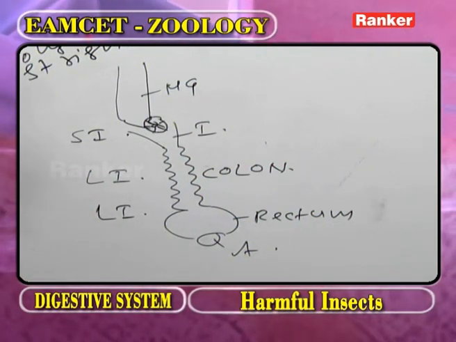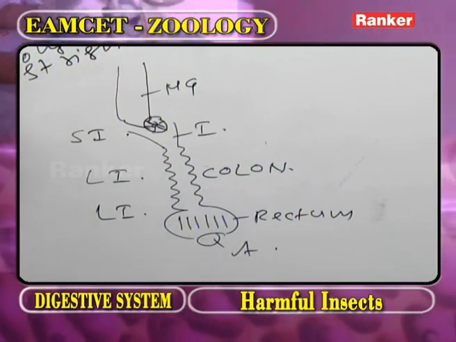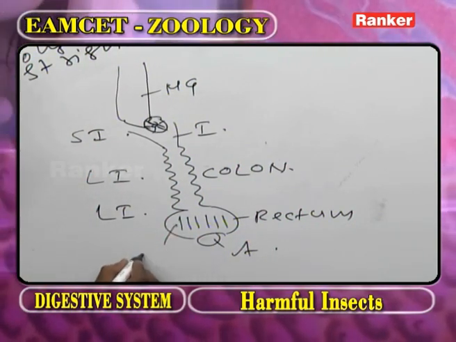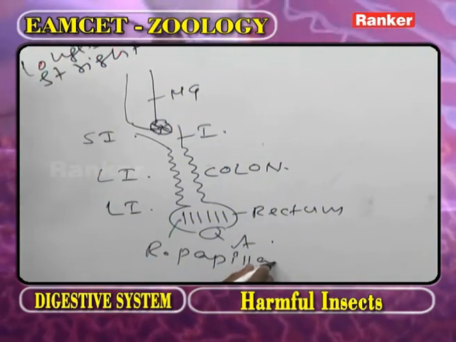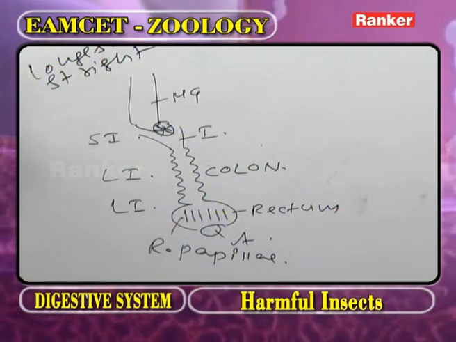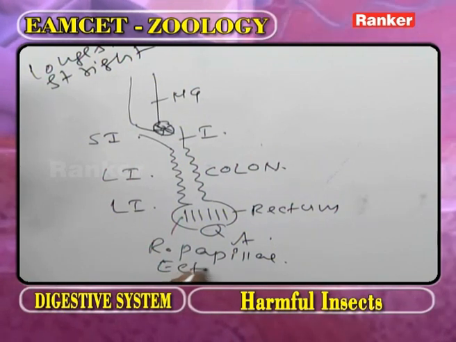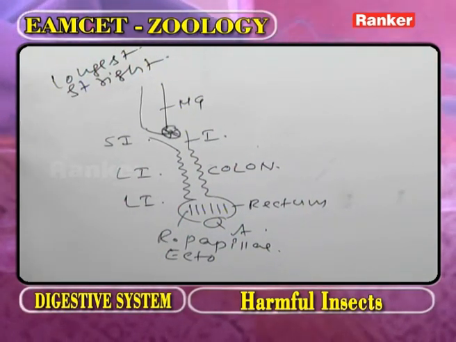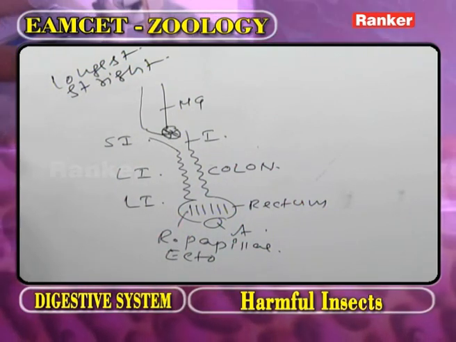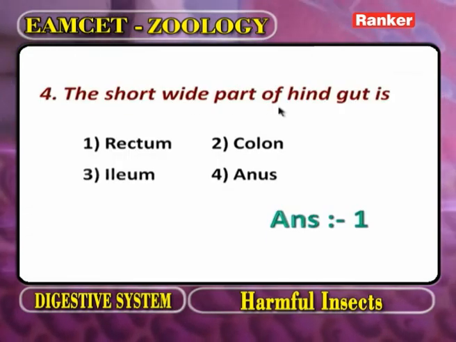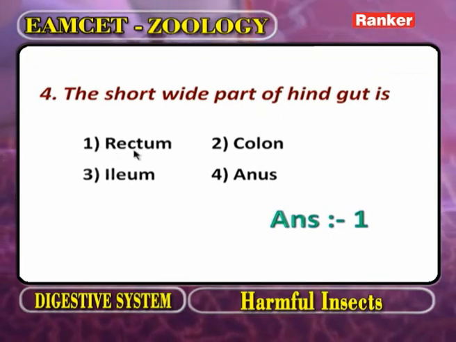Now as we observe the rectum, on the wall of rectum, 6 longitudinal foldings are present. They are called the rectal papillae. Now, the rectal papillae and all parts of hindgut are derived from which germ layer? The ectoderm. Now, based on this information, what is the answer? The short wide part of hindgut, that we call it as the rectum. Now, the next question.